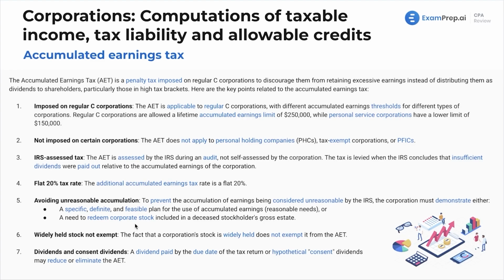Widely held stock not exempt. The fact that a corporation's stock is widely held does not exempt it from this tax. And we'll talk about dividends and consent dividends. What's the difference there? We have a slide on that as well.